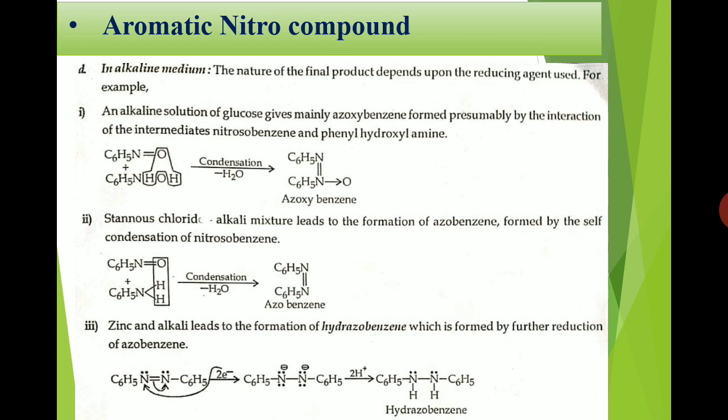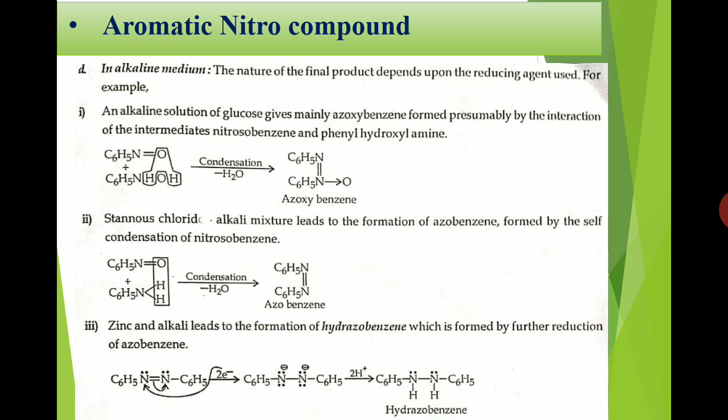Okay, so under basic condition, the final product depends on which type of reducing agent we use. Here we will see three different types of reagents which we use under basic condition, and we get a different product. Nitrobenzene, when treated with glucose under basic conditions, gives azoxybenzene as the final product.